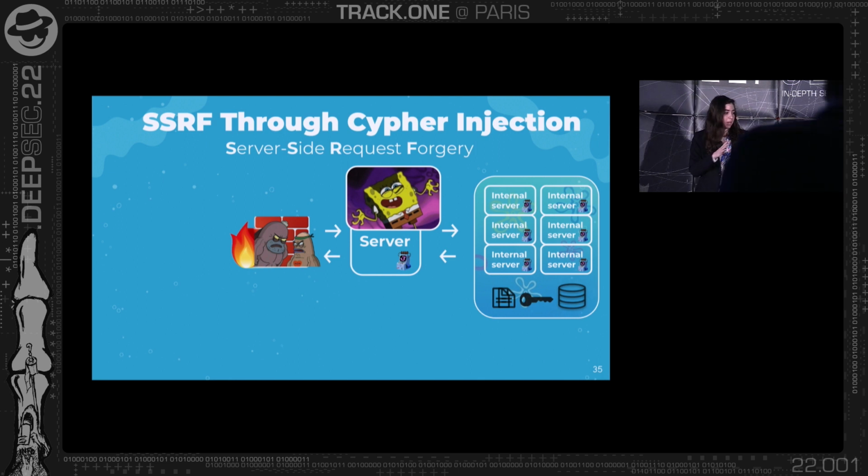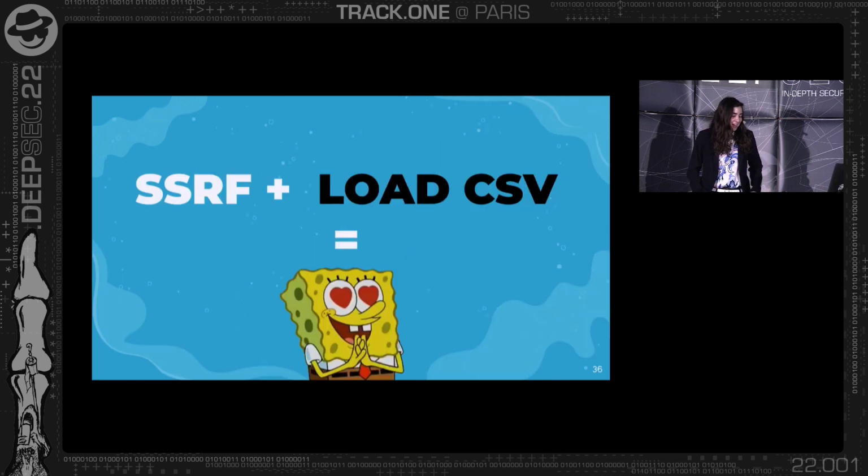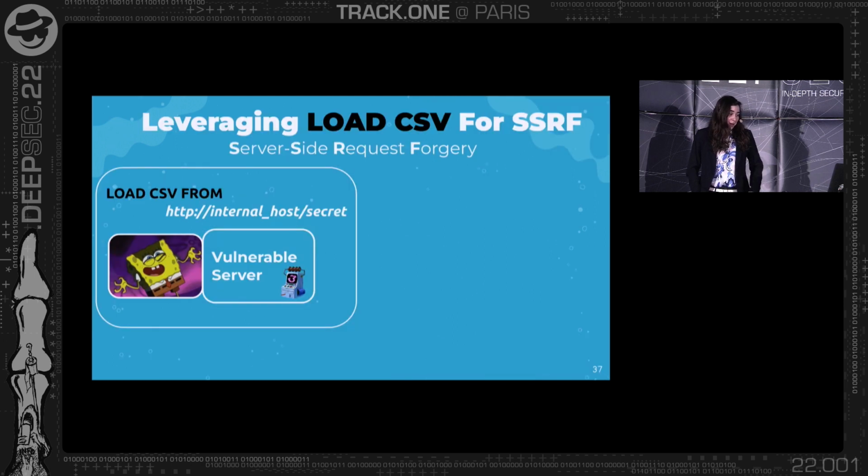So we're going to use SSRF right here with the same trick of LOAD CSV FROM and have a lot of fun. So let's try to do so. What we can actually do right now is use the same trick of LOAD CSV FROM. Again, we will inject this in Cypher, but this time we won't define our own web server URL. We'll define the URL to some internal resource.